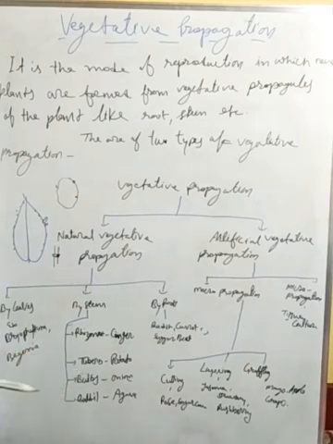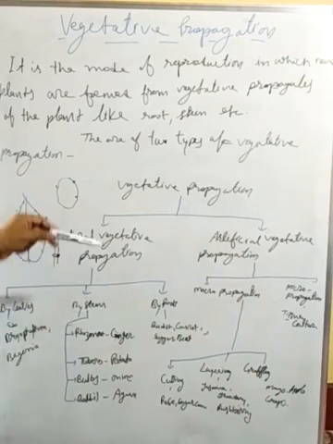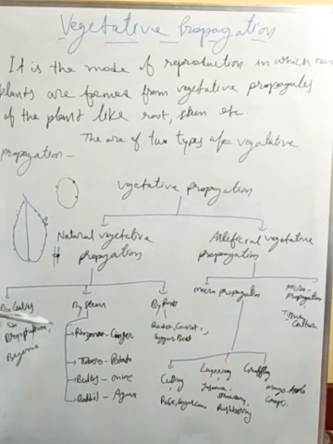Bulbs, like onion, are also underground stems, and they can form new plants. Next is by roots. Root is the same thing: there should be a node, and the node can form new plants. Examples are radish, carrot, sugar beet, etc.